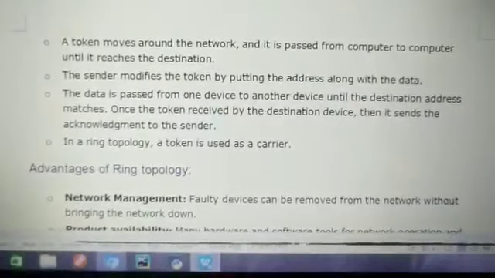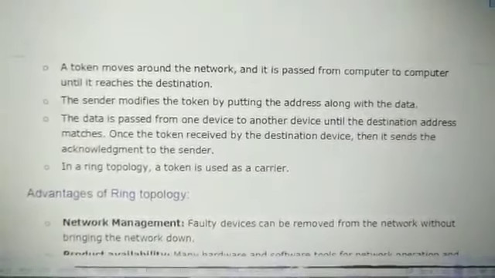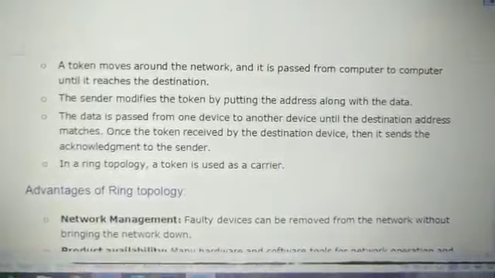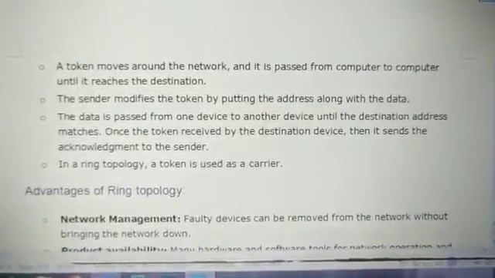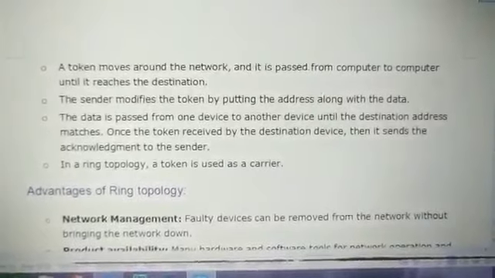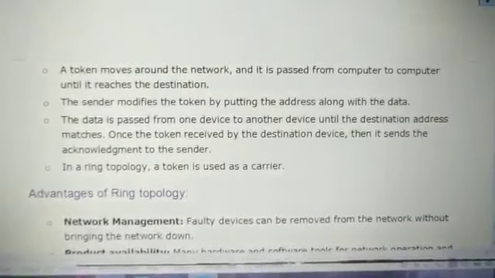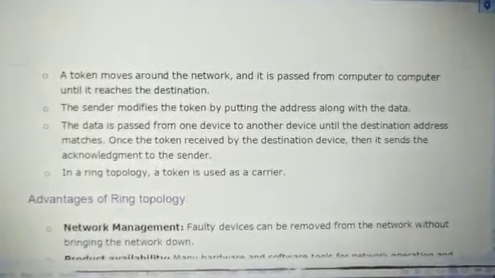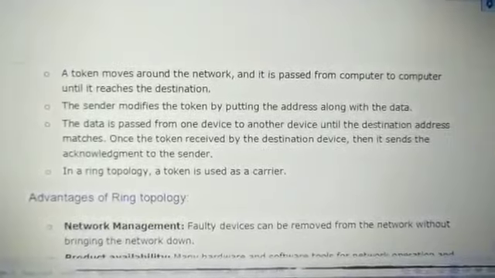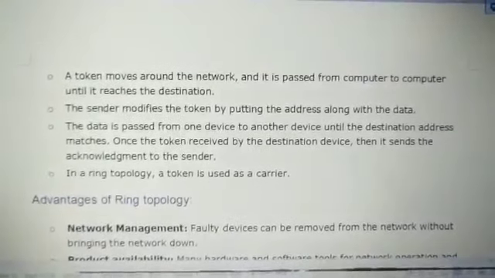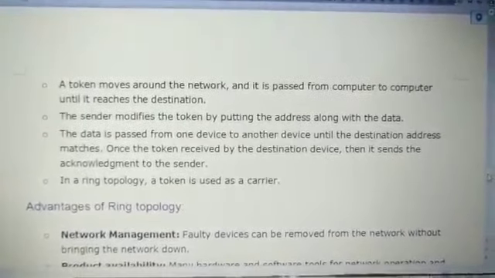Then it retransmits the data back to the source, because after getting the acknowledgement, the token goes back to the source end from where this information actually came. Okay, there it is finally removed from the network and the token is made free, where the source, destination and everything address was put into the token. So it is retrieved at the source end, and then the token remains free in the network.